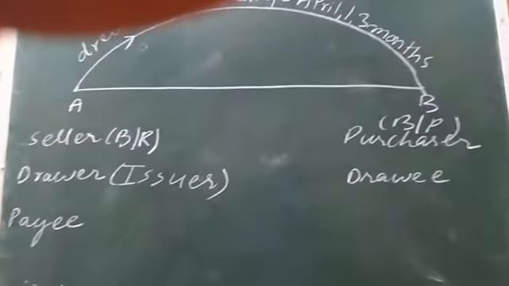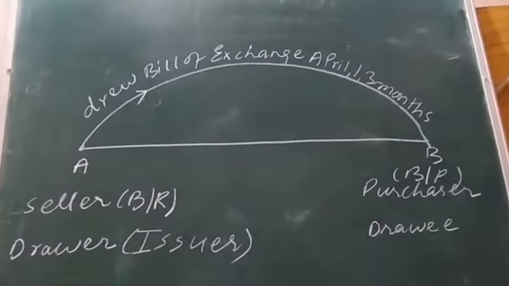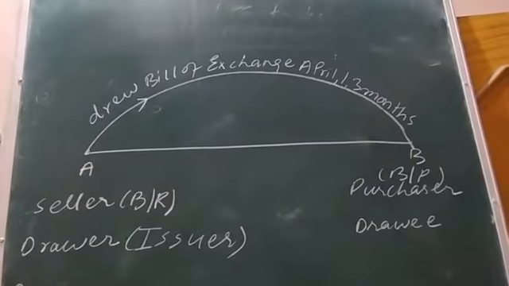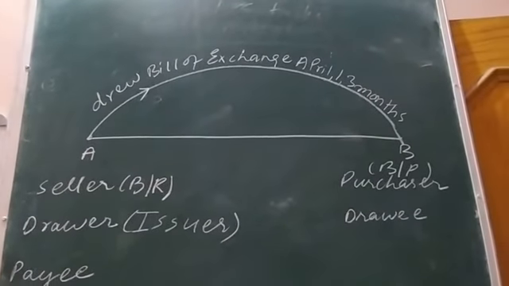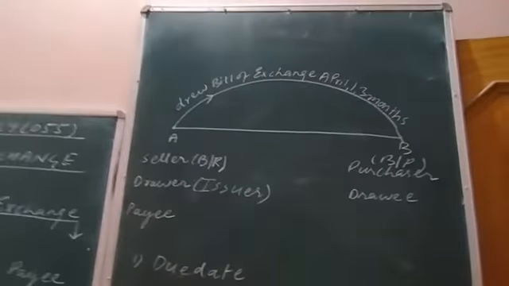On April 1st, it was issued to B. So April 1st is the date of the bill, when this bill was made.